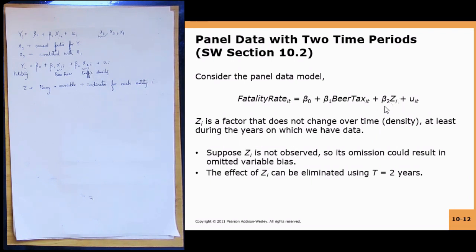It is changing across entities, but it is not changing across time. It is staying constant over time. This is what is being said here. ZI is a factor that does not change over time, say traffic density or culture, at least during the years on which we have data. Suppose ZI is not observed, so its omission could result in omitted variable bias. The effect of ZI can be eliminated using t equals to 2 years. Let us see how that can be done.